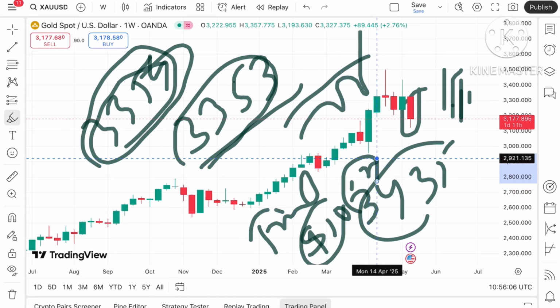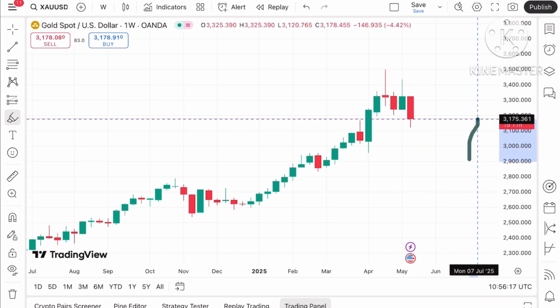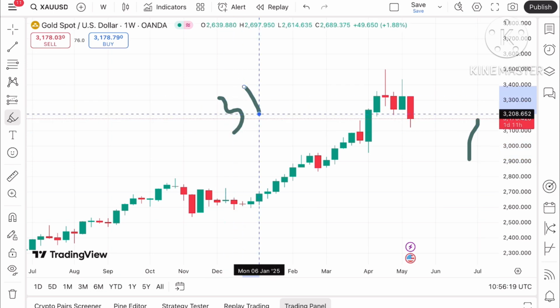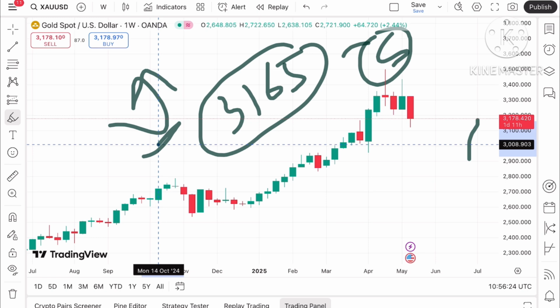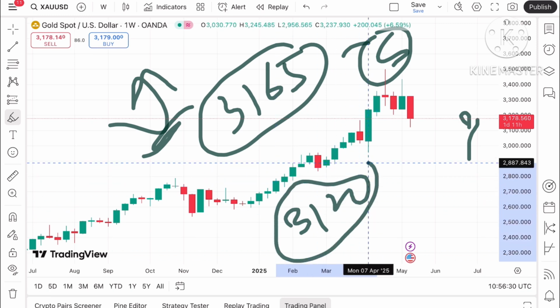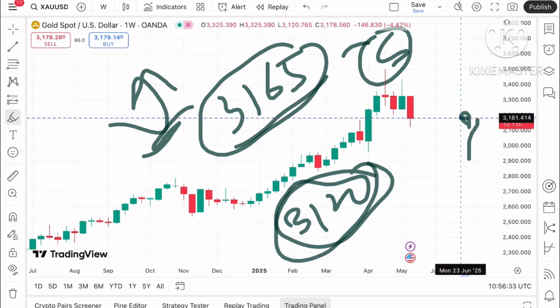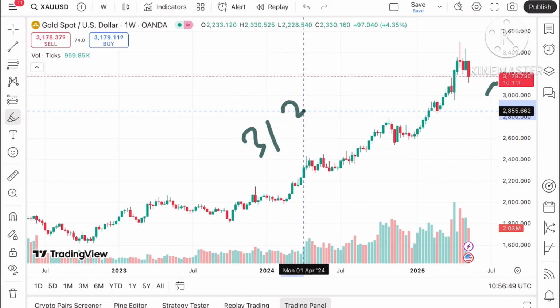Once it started coming down, you can at least trail your SL, so your profit will be safe. But see, the market is uncertain, so you have to understand, suppose the price didn't sustain, we can see it can move towards a level of 31.65. This is the first support we can see, so a bounce back can come from this level. But if it started falling below this level, we can see it can move towards the next level, that is 31.20. After 31.65, chances of going towards 31.20 we can see. If the price started falling below this level, we can see it can touch today's low of $31.20.